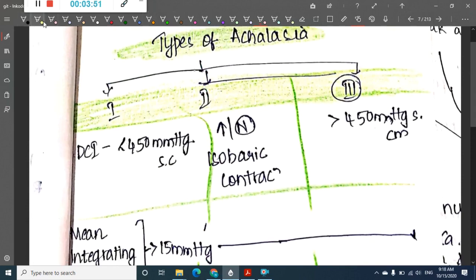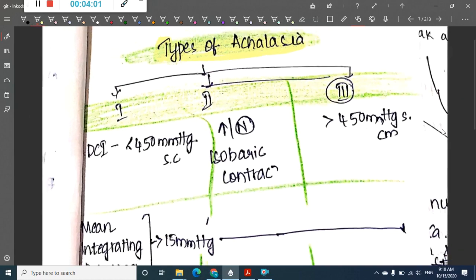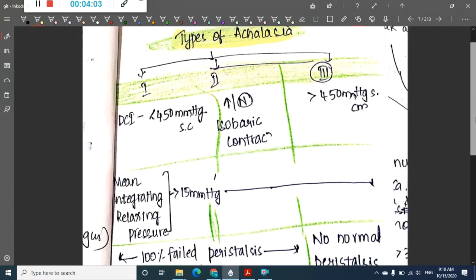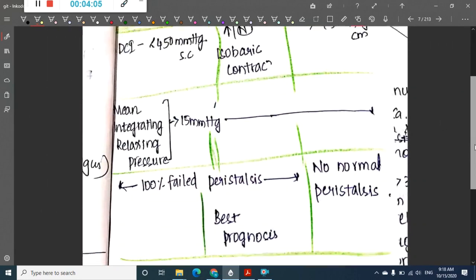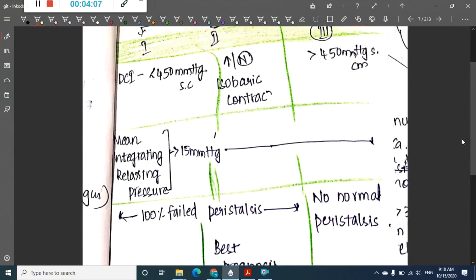Now we have to learn about the types of achalasia. Just now I have already shown you. The types of achalasia can be divided into 3 types: 1, 2, 3. This division is based on these things: one, distal contractile integrity; second, mean integrated relaxation pressure.